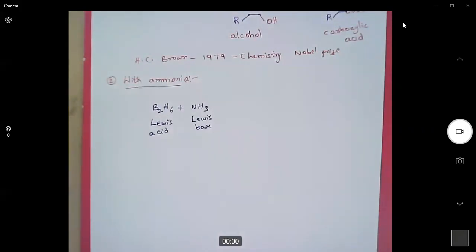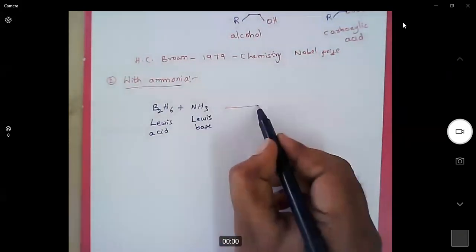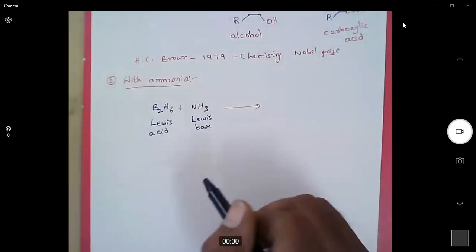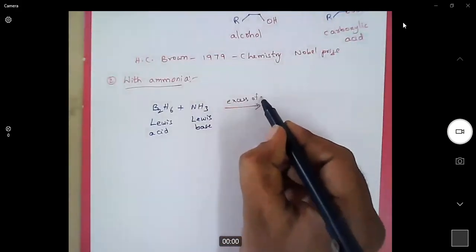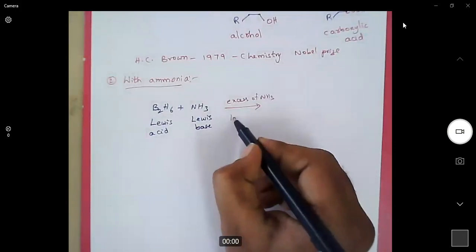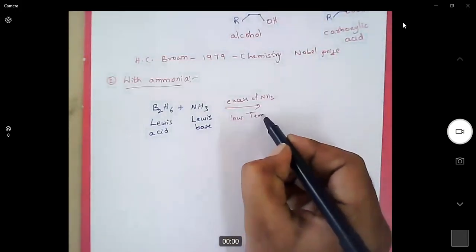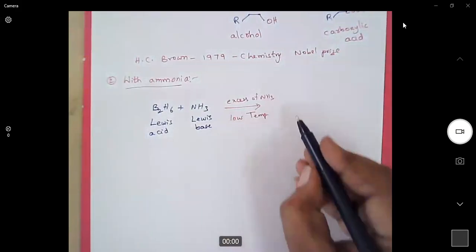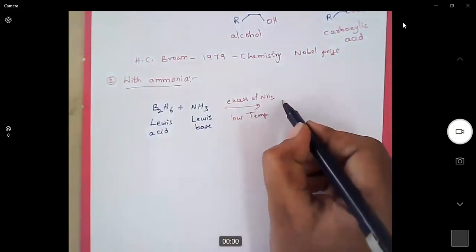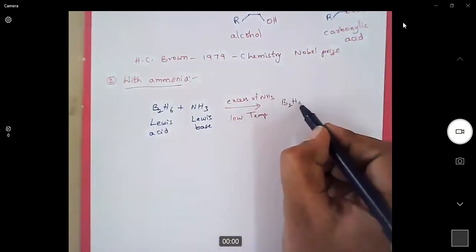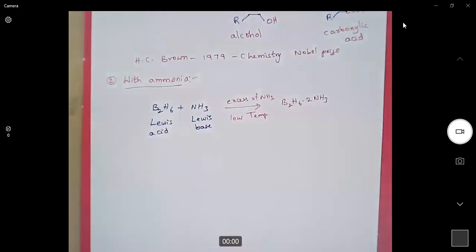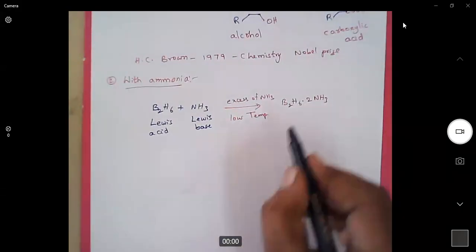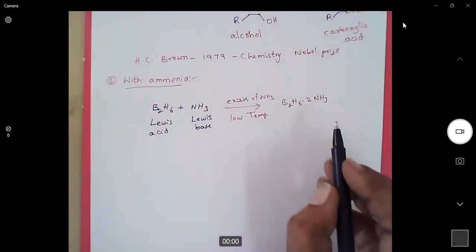So when we treat diborane with excess ammonia at low temperatures, it forms an adduct. Adduct means a combination of two compounds, a Lewis acid, Lewis base complex.